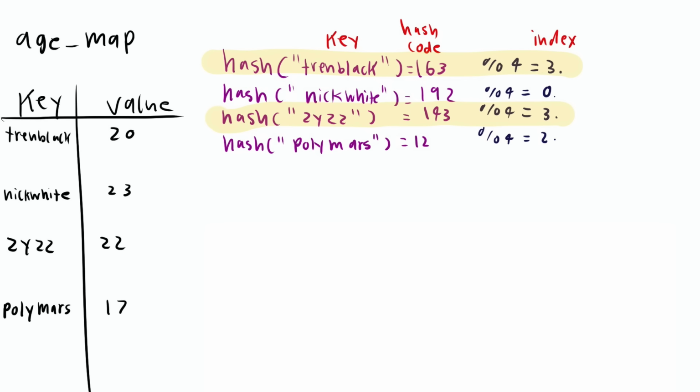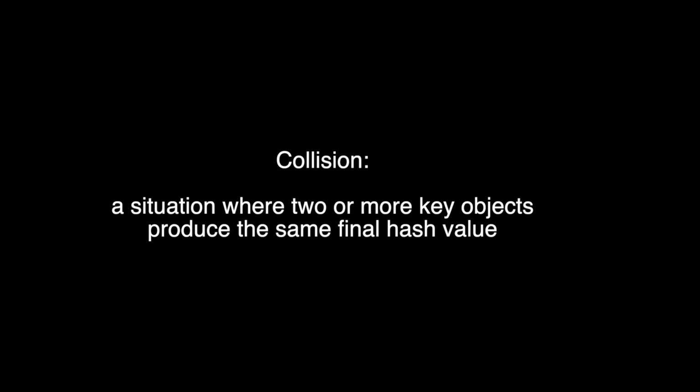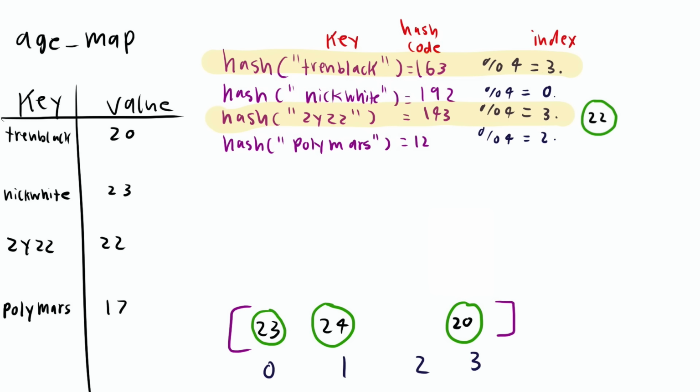But what if hash of Trent Black and hash of Ziz both end with the same index? Well, this is called collision. One way to deal with this is to store our value in a linked list. So when we go to store Ziz and see that index 3 already has a value, we have that value point to the new value.